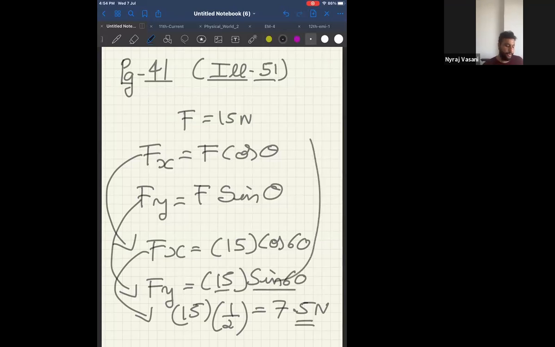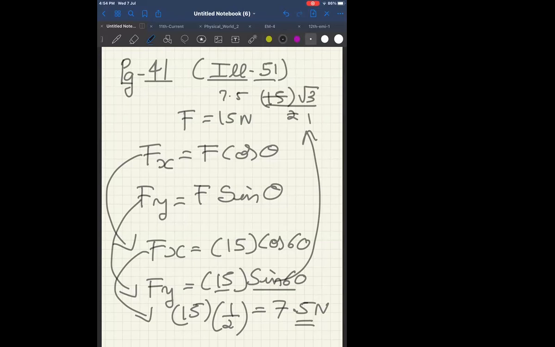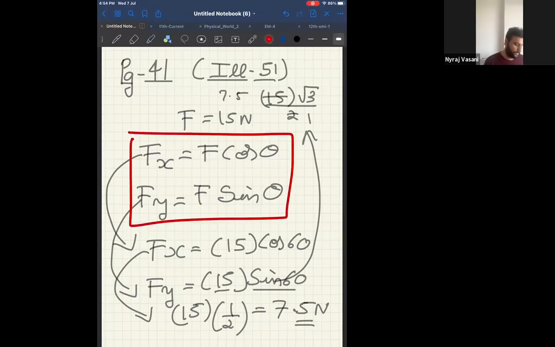Now 15 sin 60, I will do it over here. 15 into sin 60 is root 3 by 2. 2 ones are 2, 7.5s are correct. Now 7.5 into root 3. What is root 3? 1.7. 7.5 into 1.7 will give me almost 13 or 12.99. Okay. Did you understand this question, all of you? Yes, sir. So the main thing that you need to remember in this is these two formulas. If you remember these two formulas, then the question becomes very, very easy.